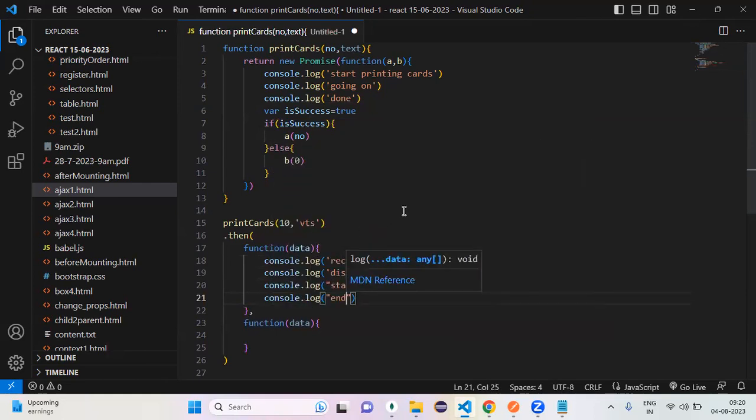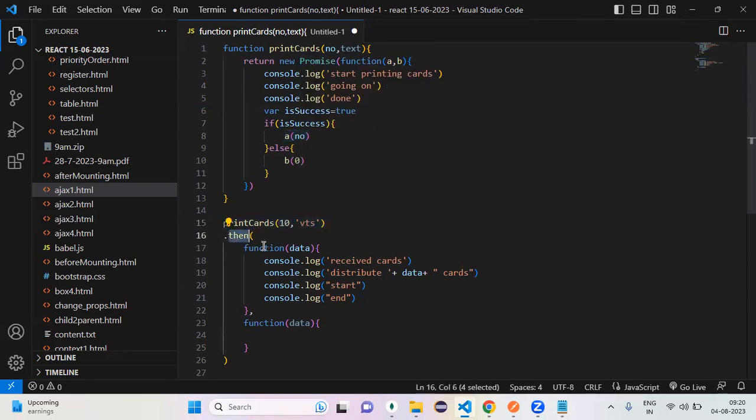Done. Okay, now tell me the output one by one. Whenever you call print cards, start printing cards executed. Okay, it's going on, it's done. Now you are calling A, okay, you are calling A through a promise, right? So it returns some result through a promise. Any function returns some result through a promise.